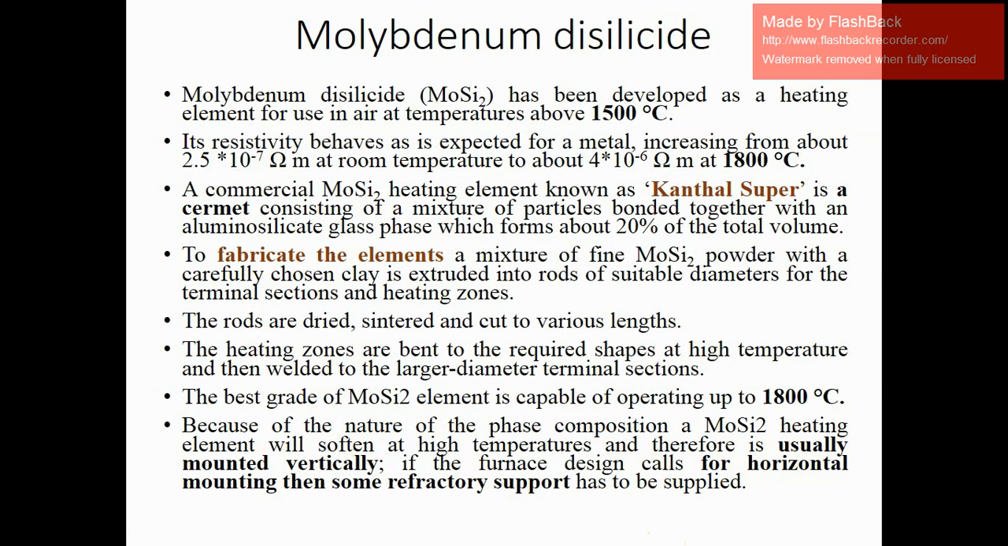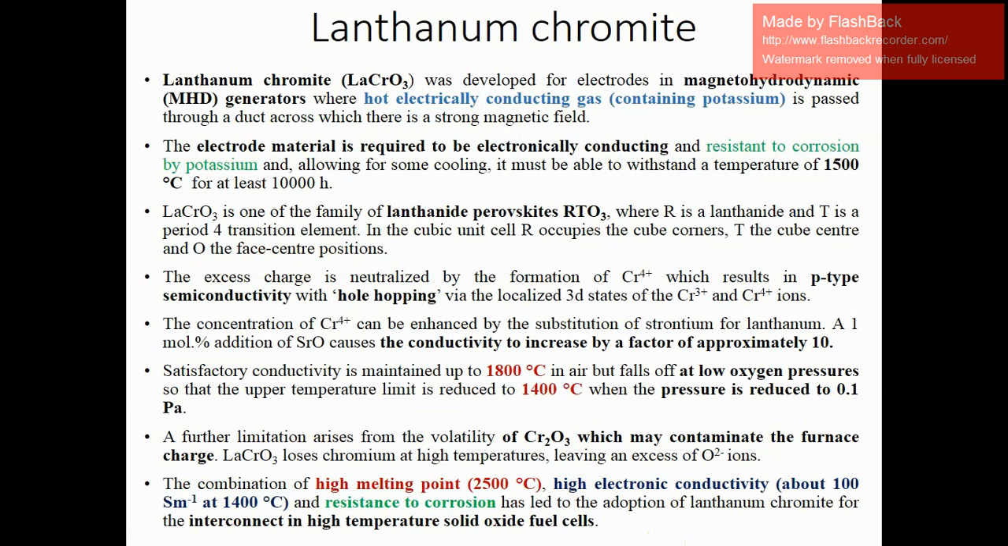So this is how MoSi2 is mounted in the furnace, and earlier we studied SiC, in which horizontal mounting is important. Now coming to lanthanum chromate. Lanthanum chromate, having the formula LaCrO3 and a perovskite structure, was developed for electrodes in magnetohydrodynamic (MHD) generators. Initially, for this purpose, this lanthanum chromate heating element has been used.